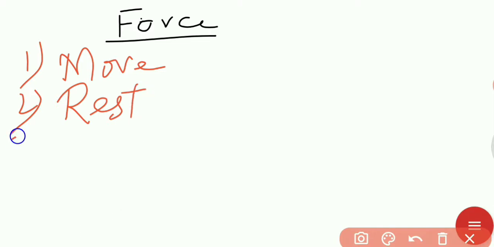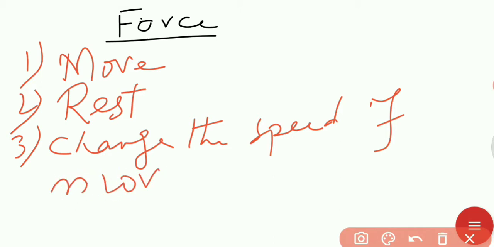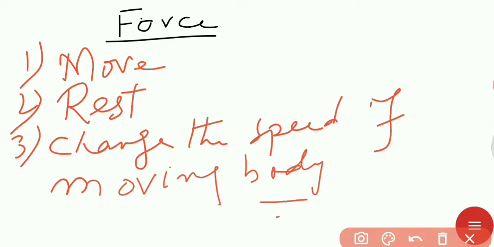Okay, number three, we can change the speed of a moving body with the help of force. Example.